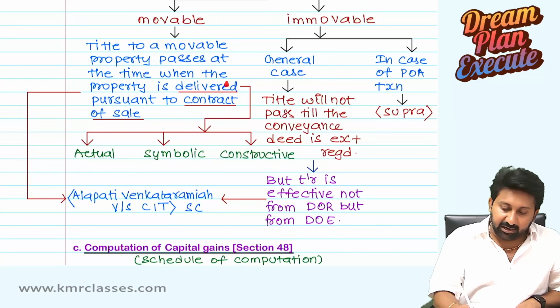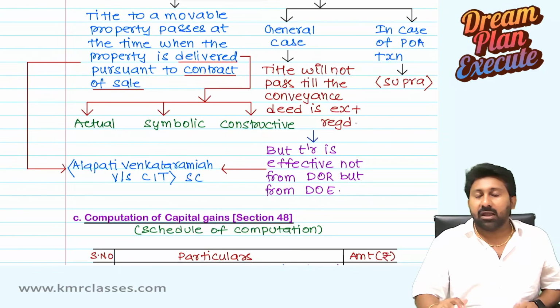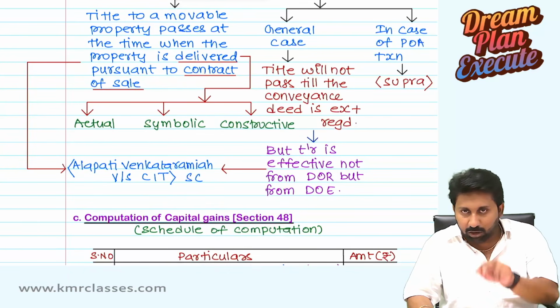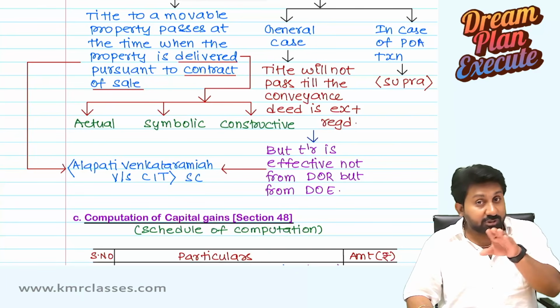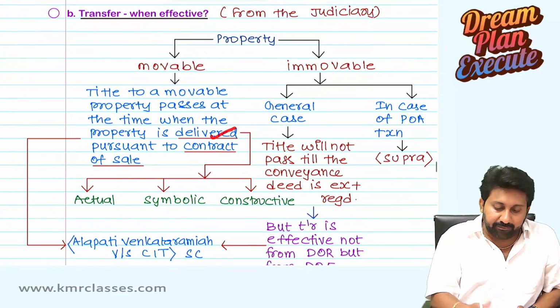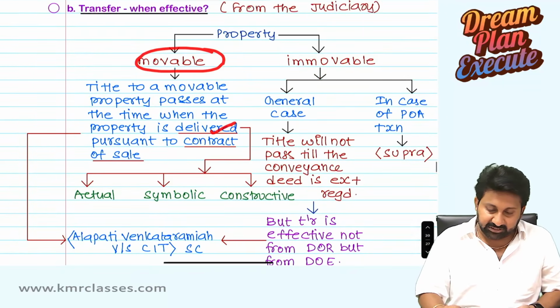Okay. Delivery can be of three types: actual, symbolic, constructive. I don't want to discuss now what is actual delivery, symbolic delivery, constructive delivery, which you need to have learned at foundation level, and it would waste my time and your time as well. Just remember, delivery is important in case of a movable property. Okay, next.